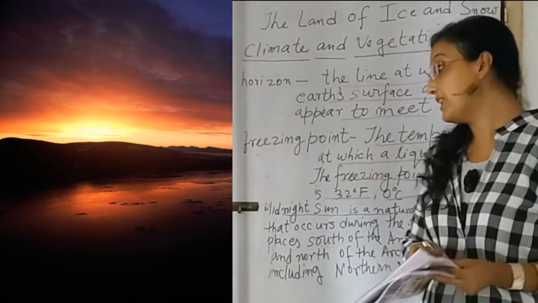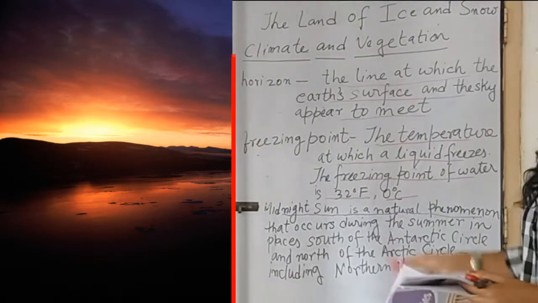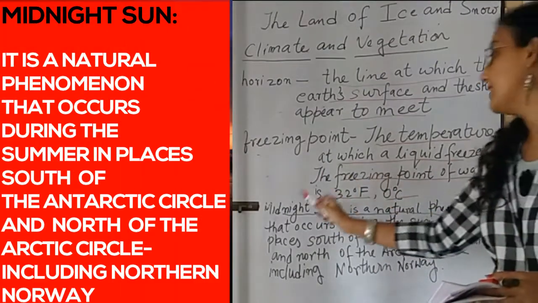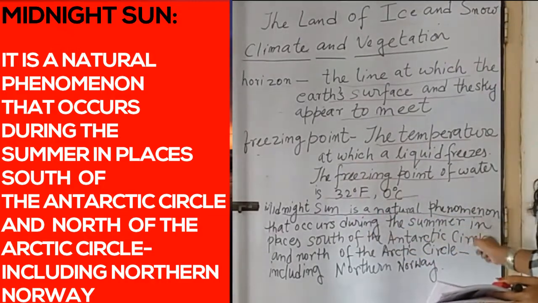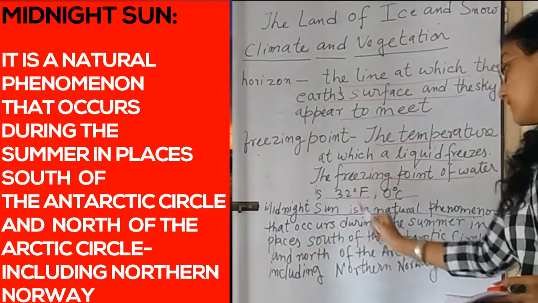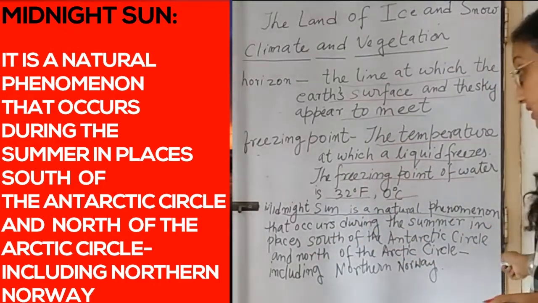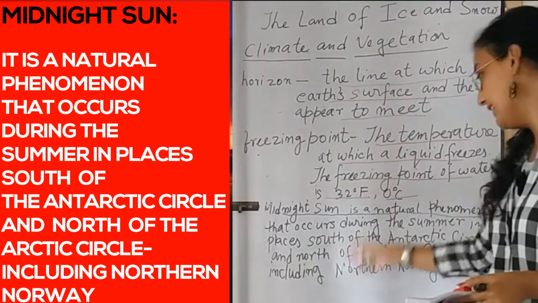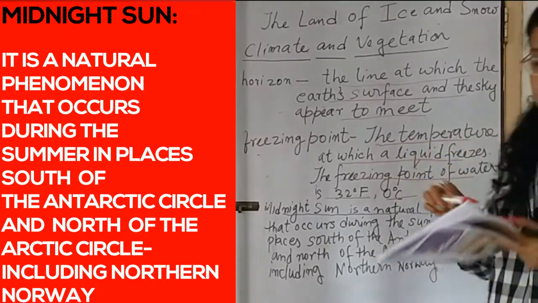Now, what is the meaning of midnight sun, students? Midnight sun is a natural phenomenon that occurs during the summer in places south of the Antarctic Circle and north of the Arctic Circle, including northern Norway.